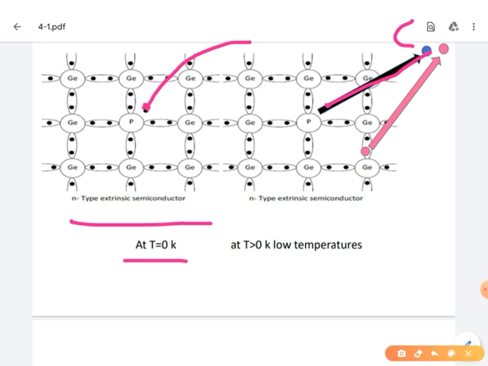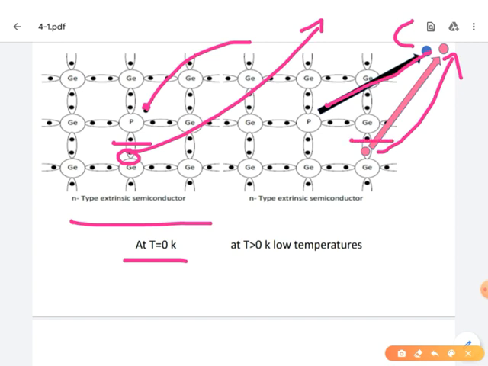Further, when we increase the temperature of the semiconductor, by breaking the covalent bonding, the valency electron will be excited into the conduction band. Whenever an electron is excited into the conduction band, it creates a hole in the covalent bond. The absence of an electron is called a hole. That is diagrammatically represented here. This is the excitation of an electron from here to here by breaking the covalent bonding.